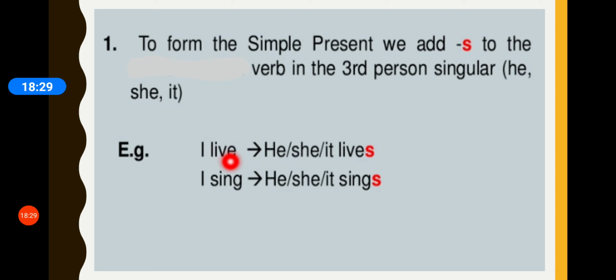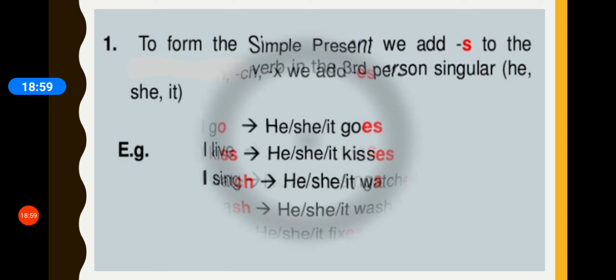I sing. But if we have to talk about third person singular pronoun, it would be he sings. We have added S. She sings. Again we have added S. And it sings. And similarly for Rohan, any name, singular noun, we again add S. Like Rohan sings.